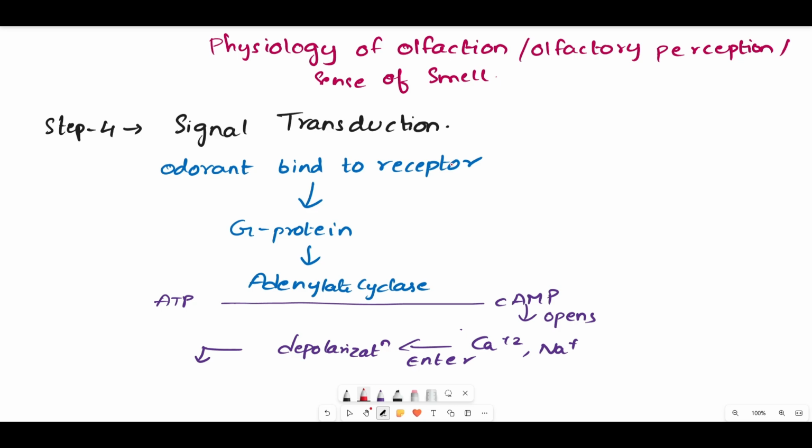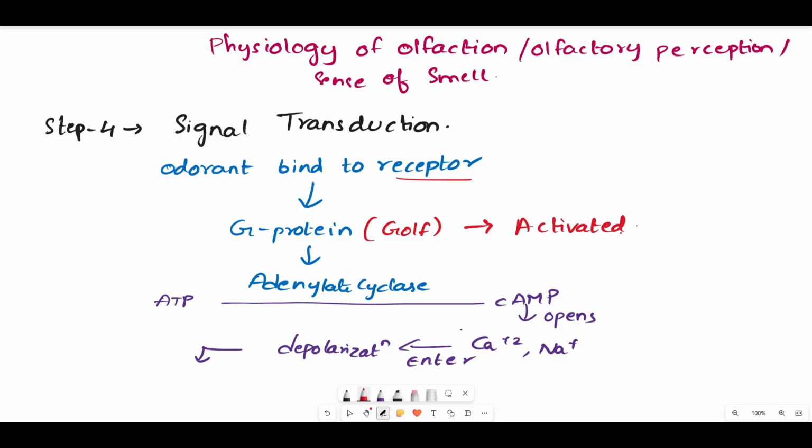Coming back to the fourth step, and the most important step, the signal transduction. The odorant molecules bind to the receptor. Once they are bound, the G protein, which we can also call Golf, gets activated.